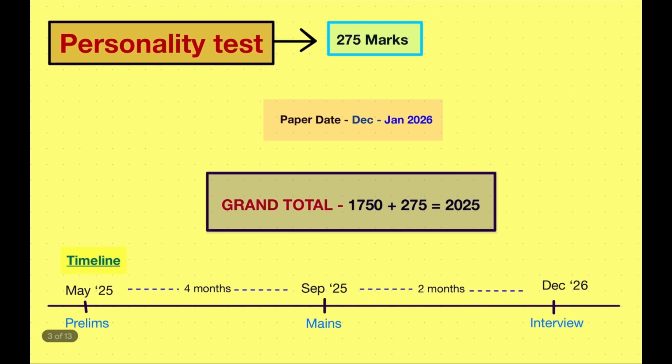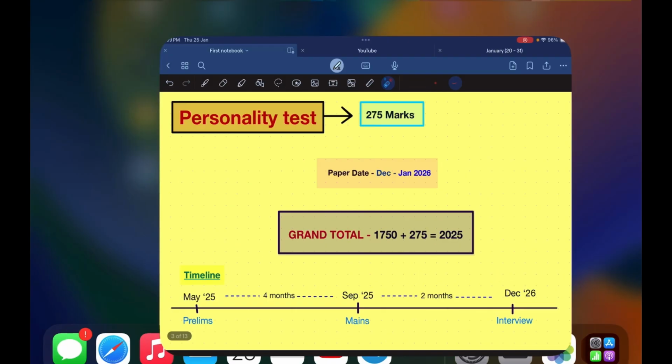Now let's talk about the timeline for the different examinations for the aspirants of 2025. In the month of May 2025 the prelims will happen, and the mains will happen in the month of September 2025. You will have around 4 months between prelims and mains. After the mains examination you will have around 2 months, and in December 2026 the interview will happen. From December to January 2026, generally they take 1 month for all the interviews.